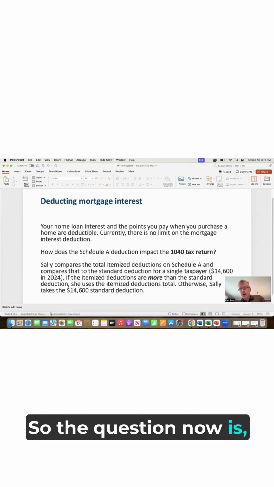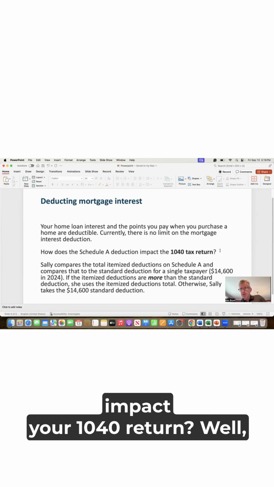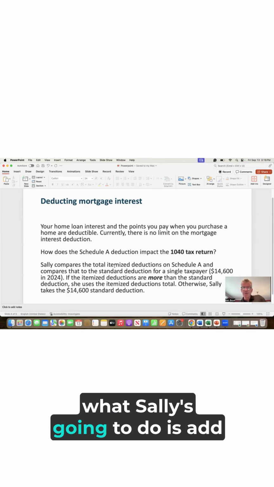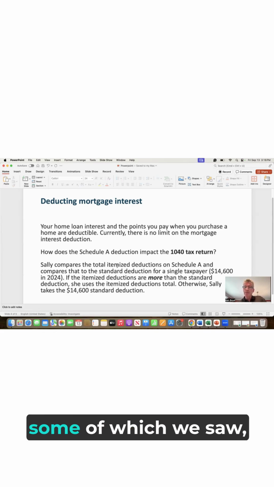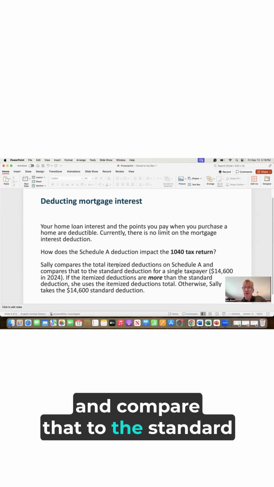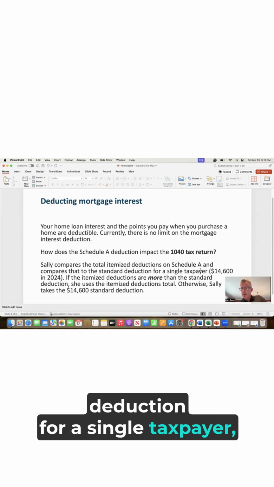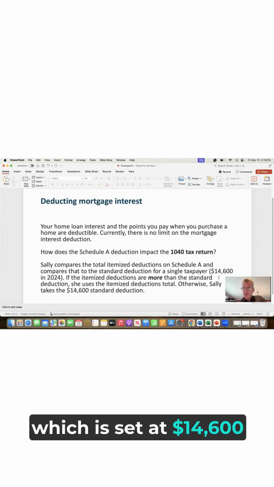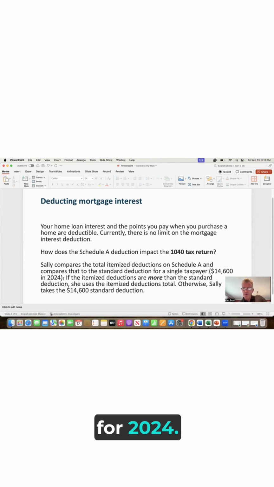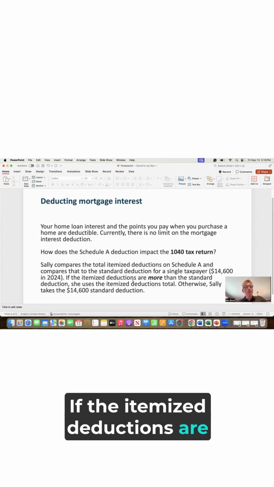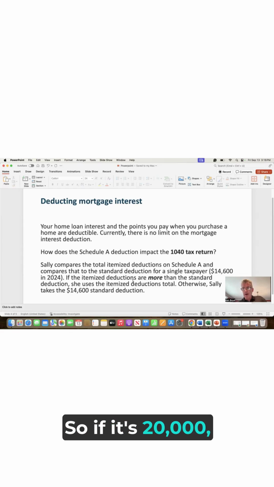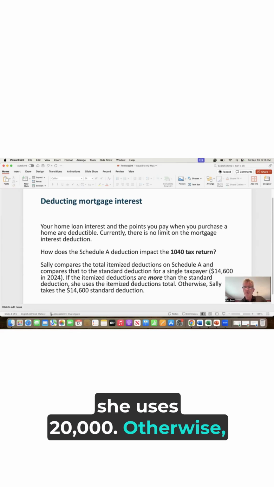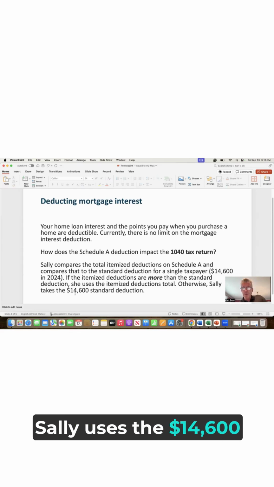So the question now is, how does the Schedule A deduction impact your 1040 return? Well, what Sally's going to do is add up all of her total itemized deductions on Schedule A, some of which we saw, and compare that to the standard deduction for a single taxpayer, which is set at $14,600 for 2024. If the itemized deductions are more than the standard deduction, she uses the itemized total. So if it's $20,000, she uses $20,000. Otherwise, Sally uses the $14,600 standard deduction.